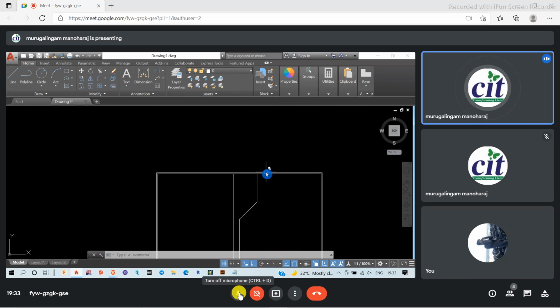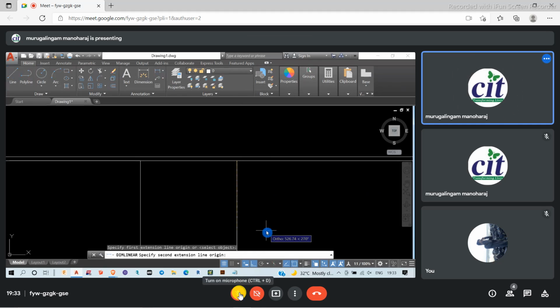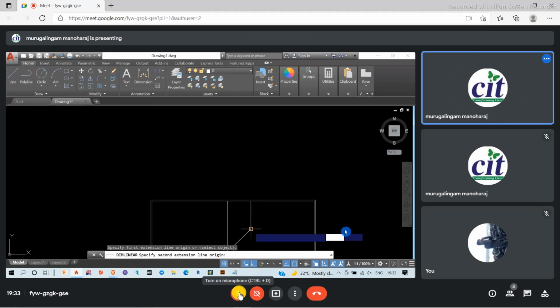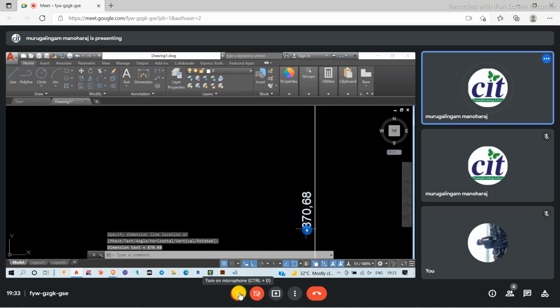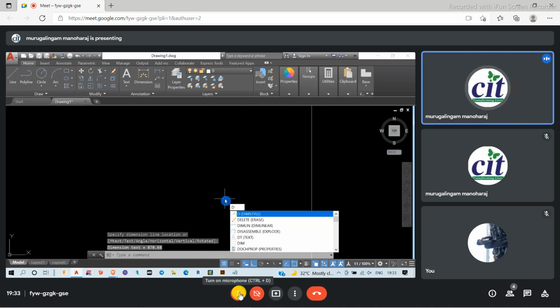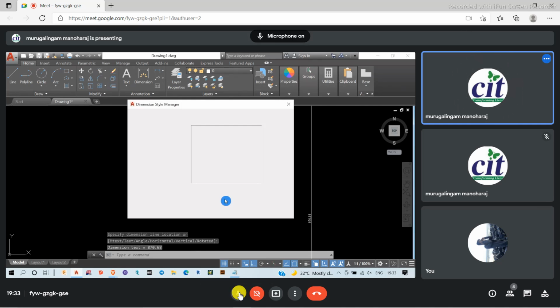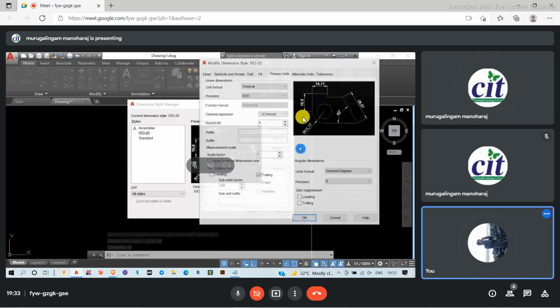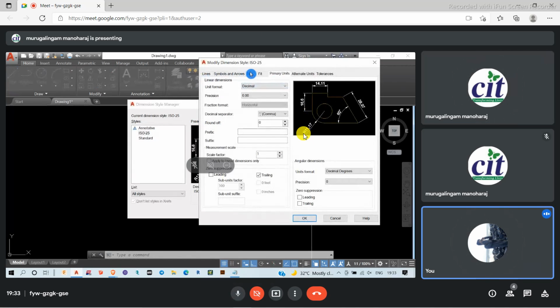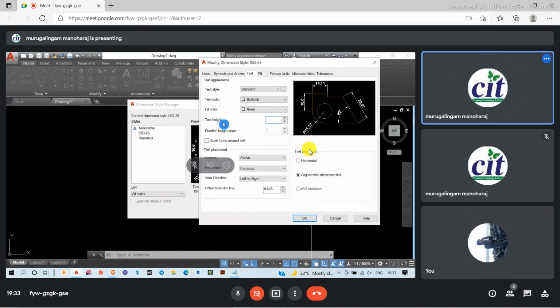So how to mark this particular portion is that I will be marking something like this. Okay, some values there. I shouldn't mark something like this. And for changing the size, I have to go to my dimension style settings, D, enter. In the monitor option, I'm changing the size of the text to something around 15.